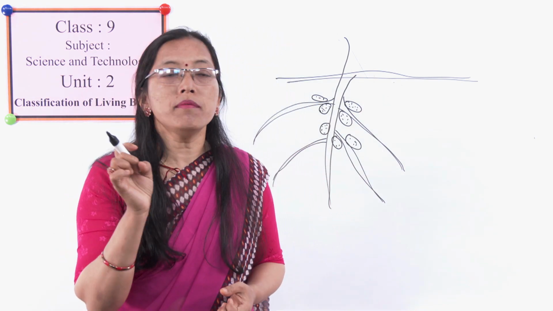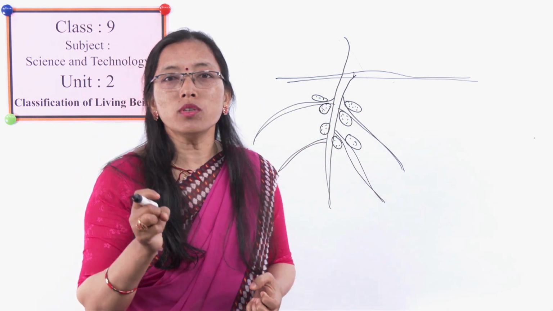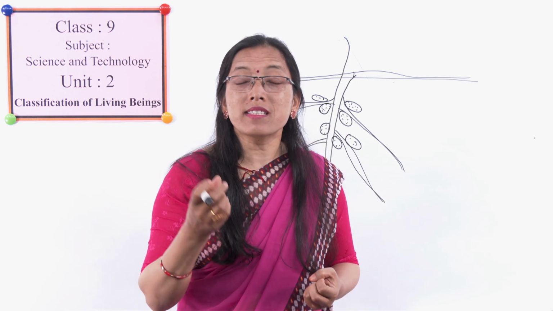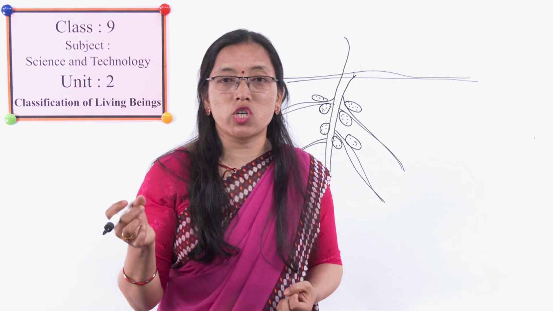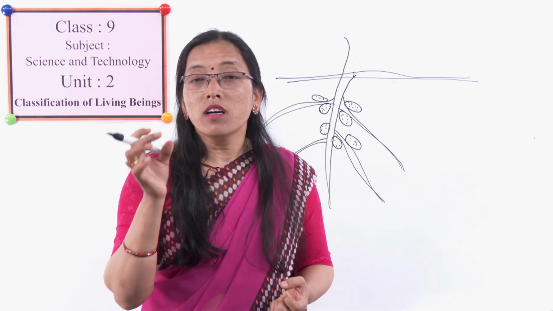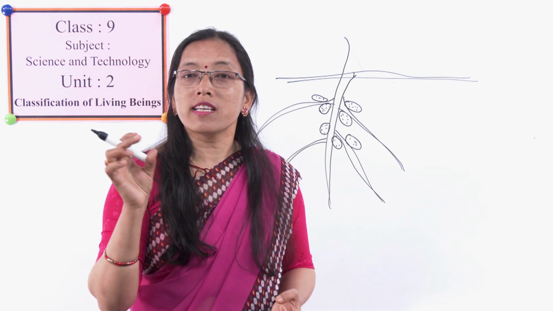These rhizobium bacteria present in leguminous plants help to absorb atmospheric nitrogen. That process is called nitrogen fixation, and nitrogen is a very essential nutrient of the plant. The primary nutrients of a plant are nitrogen, phosphorus and potassium.